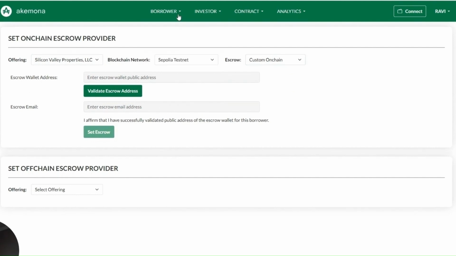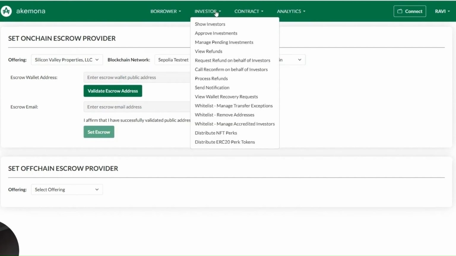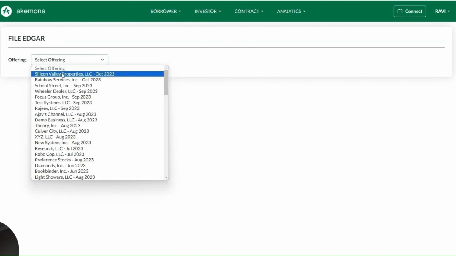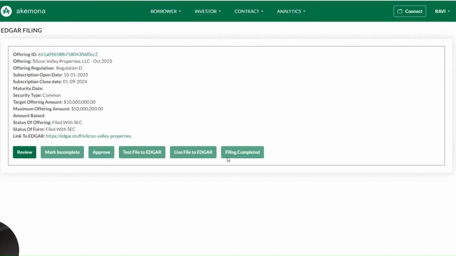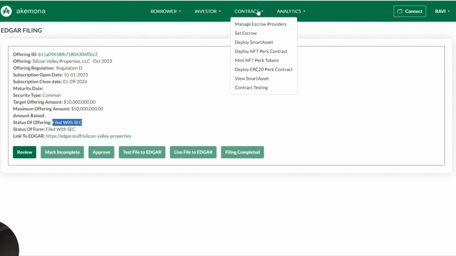The next step is to file Edgar. File Edgar is here. Silicon Valley Properties. Press continue. And here the filing has already been completed. You can see Silicon Valley Properties linked to Edgar. Here is the link to Edgar. It is saying filed with SEC, so that's the status of the offering.